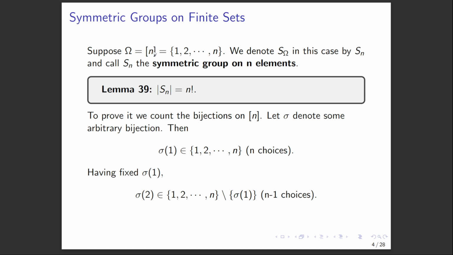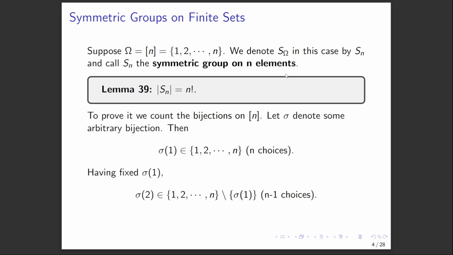I believe it shows up in the combinatorics book by Stanley, Enumerative Combinatorics. By [n], we just mean the set containing the numbers up to n, n being some positive integer. In this case, we denote S omega by just S_n, and we call S_n the symmetric group on n elements.